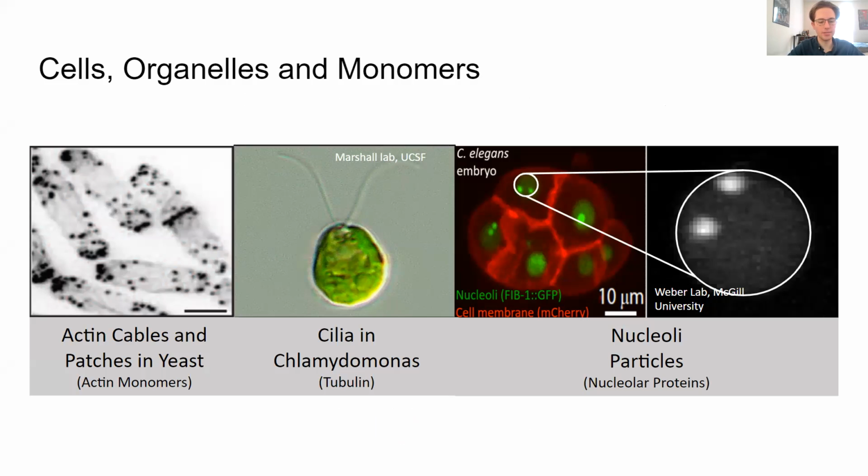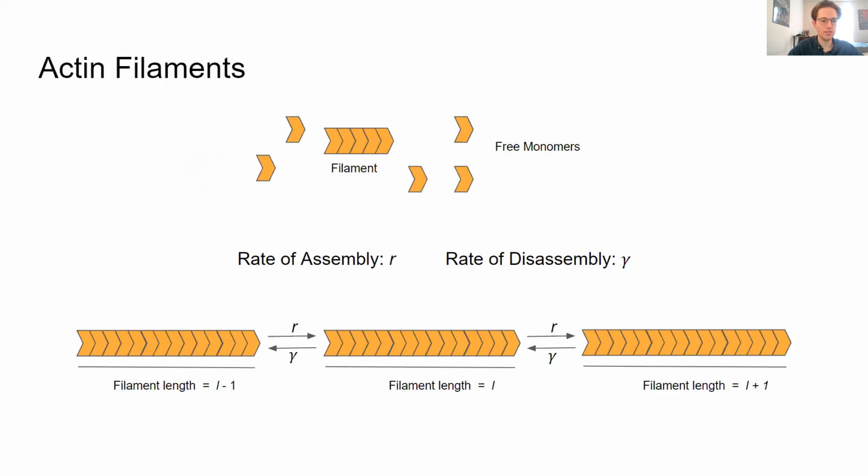Specifically, I looked at actin cables and patches in yeast, which are both filamentous structures that have different assembly and disassembly rates, because they are based on two different elongators, with cables using Formin and patches using ARP2/3. Both cables and patches are made up of what are called actin filaments.